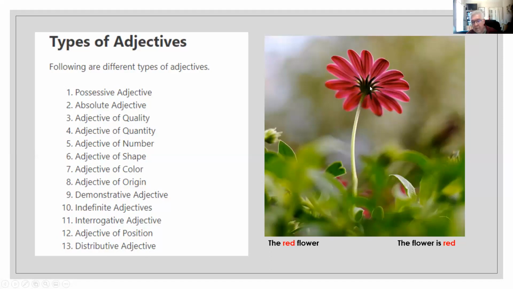Here we have an example. A red flower. In this case, the adjective is before the noun, but sometimes we can find the adjective after the verb to be. The flower is red.